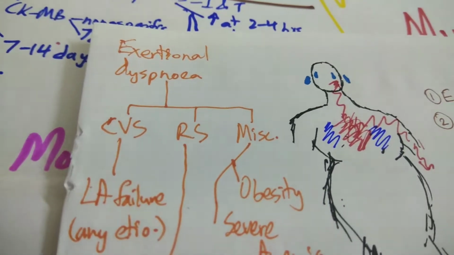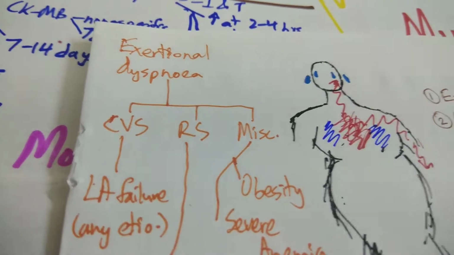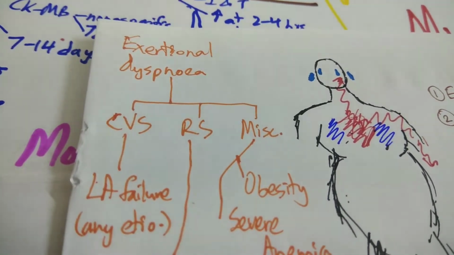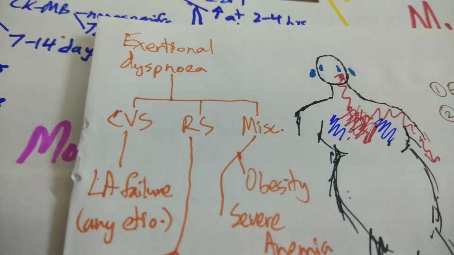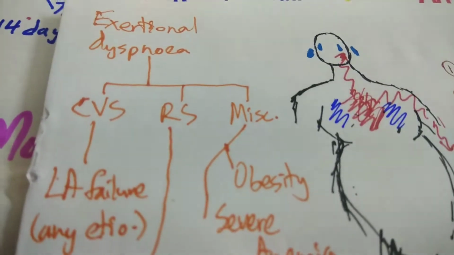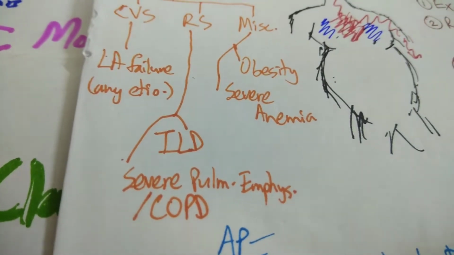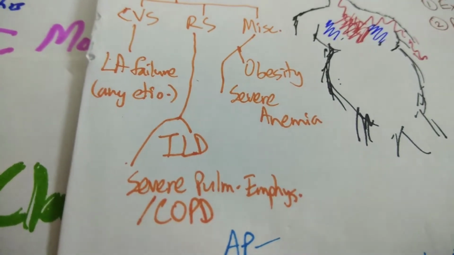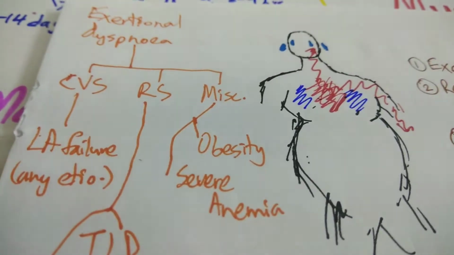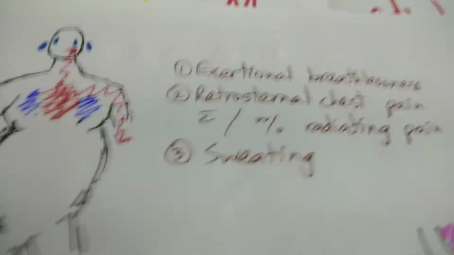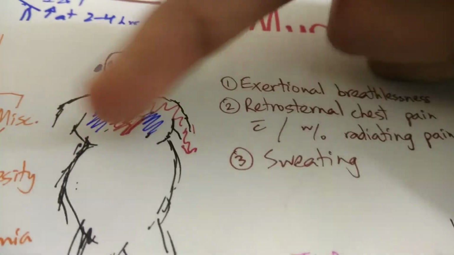So the left part of the heart is generally involved, and you cannot exclude the fact that the myocardium might be involved, so it can precede a heart attack. If it's a respiratory system involvement, then you have either interstitial lung disease or severe pulmonary emphysema or COPD. And then other causes can be obesity or severe anemia. So that covers the causes of exertional breathlessness.